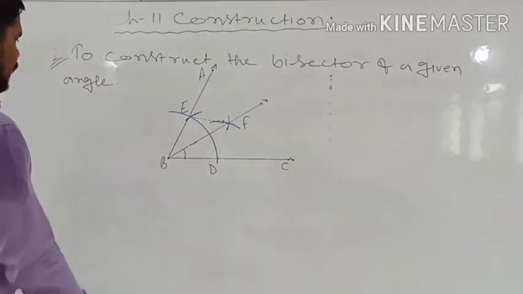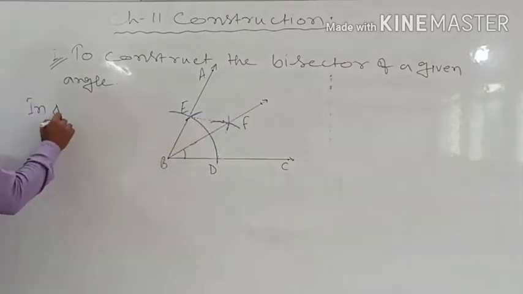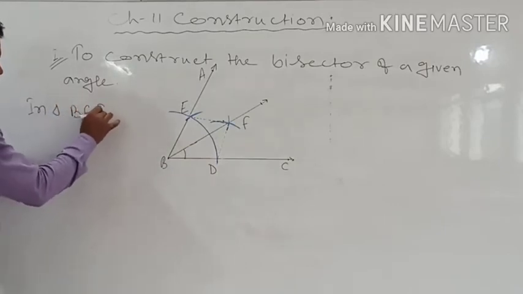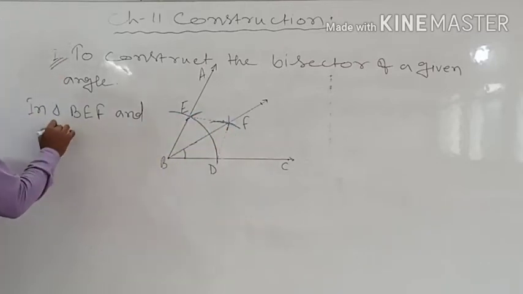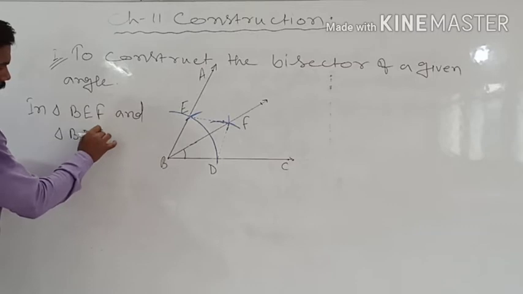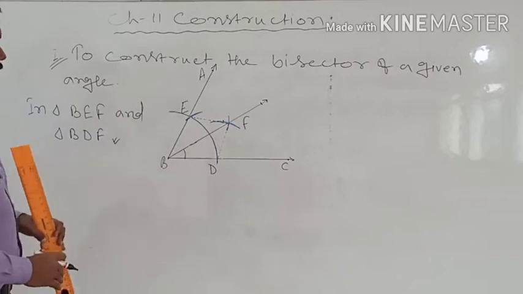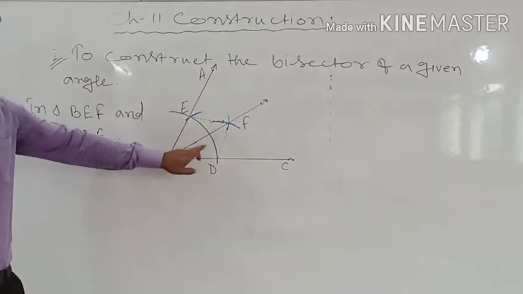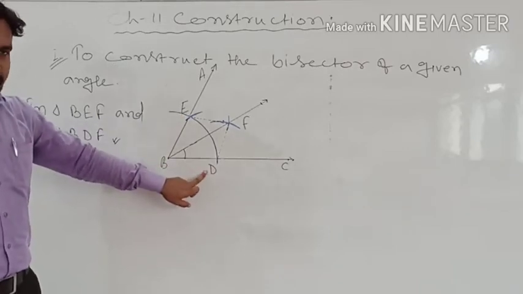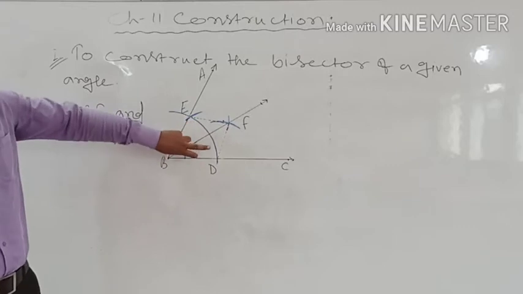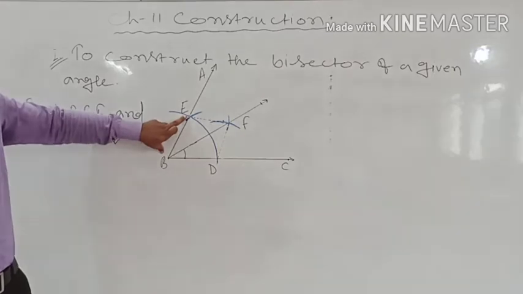Okay. So in triangle BEF and triangle BDF, these are the two triangles. In these two triangles we will talk about. So here in these two triangles you can see BE and BD. These are the same line. Why same line? Because this is the same radius. Okay, this is the same radius I have taken here also. This is the same radius I have taken here also.